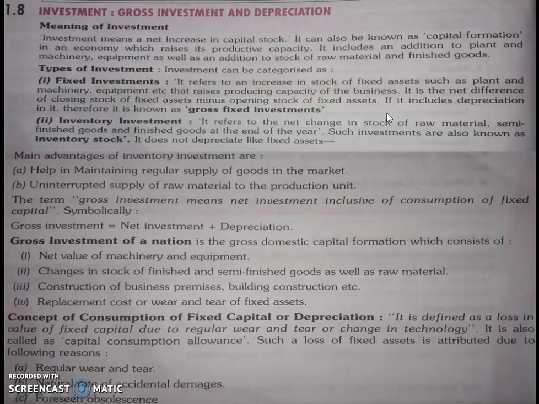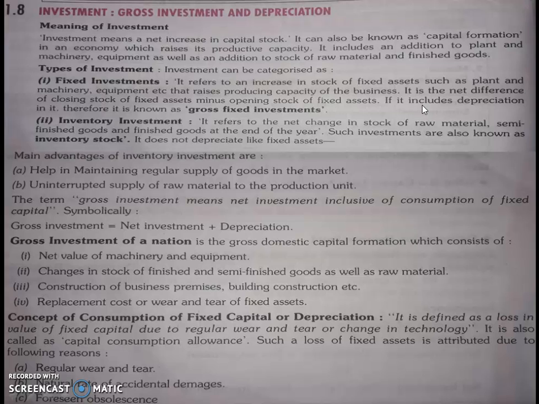We need these components in national income calculation. Keep in mind that fixed investment is the net difference of closing stock of fixed assets minus opening stock of fixed assets. If depreciation is also included in it, that is known as gross fixed investment.